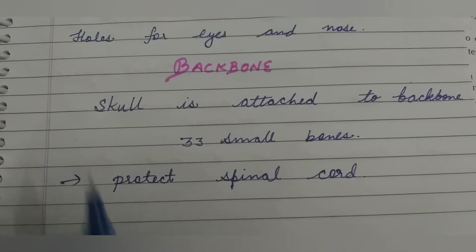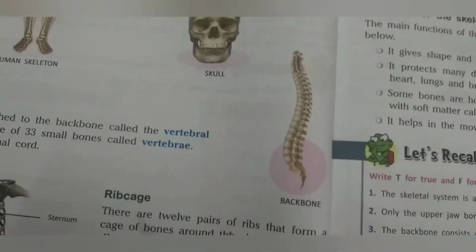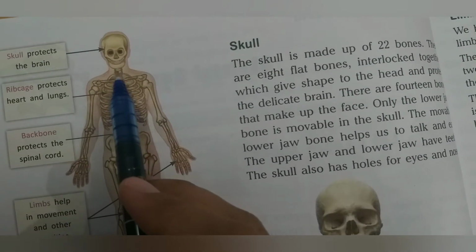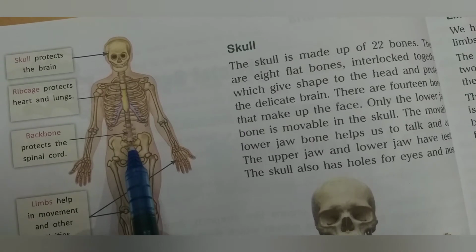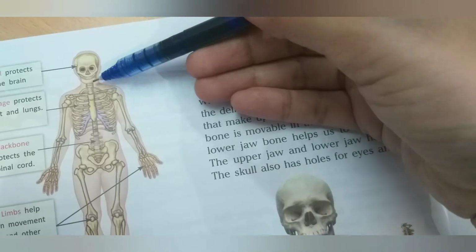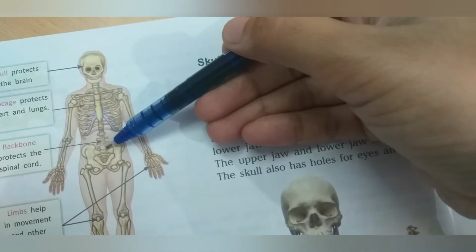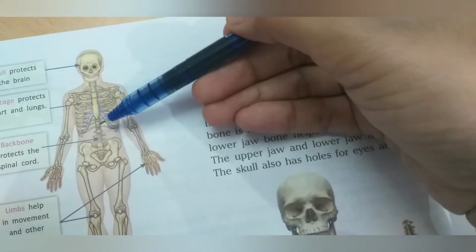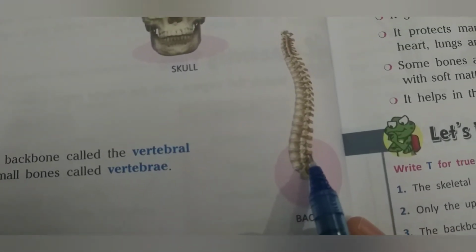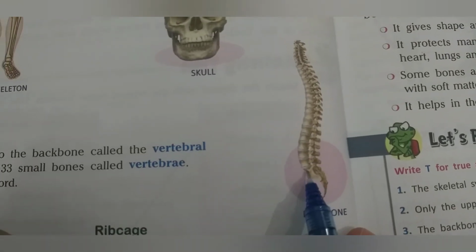Next is the backbone. The skull is attached to the backbone. You can see this picture here. The upper one is the skull and it is attached to the backbone, which we call the vertebral column. It is made up of 33 small bones. I am going to show a picture of the backbone. You can see these small bones, total 33, called vertebrae.